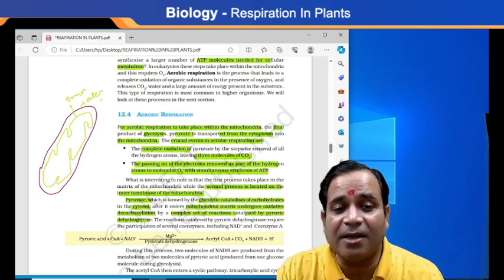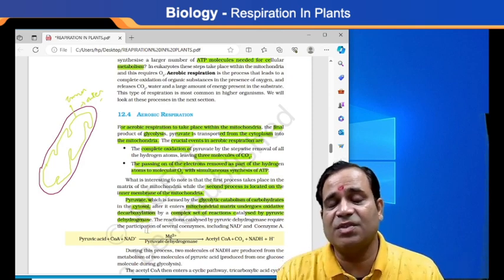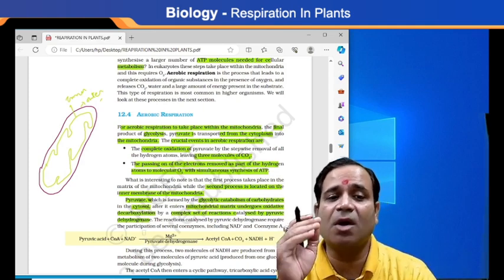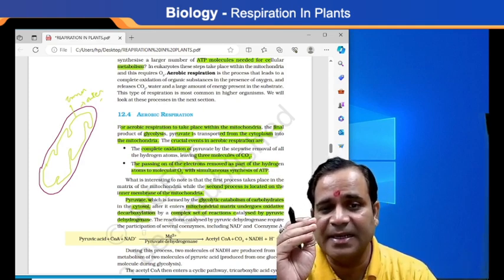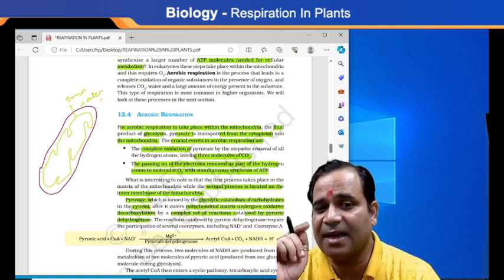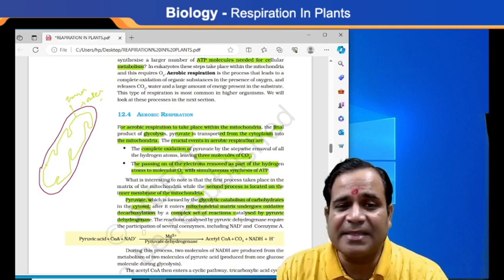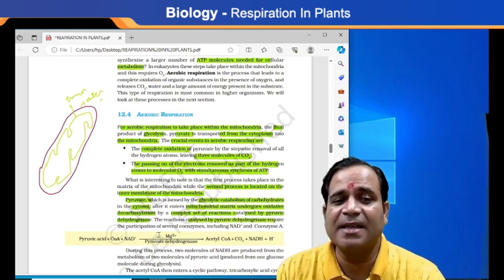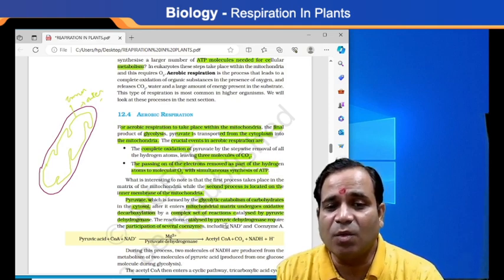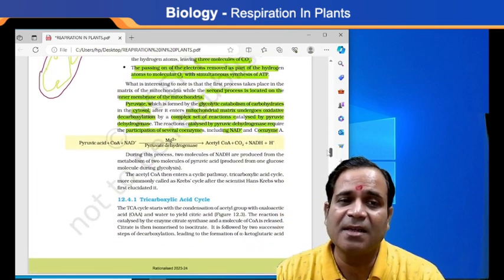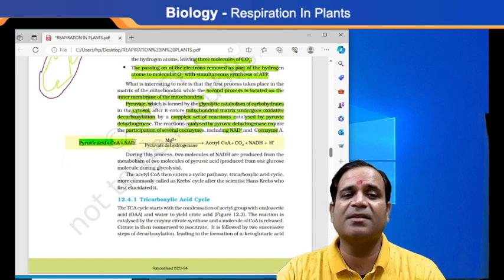This dehydrogenase is an enzyme responsible for breaking down pyruvic acid into acetyl coenzyme. The reaction catalyzed by pyruvate dehydrogenase requires the participation of several coenzymes, including NAD and coenzyme A, my dear. Yes, you are right. So this one is the reaction.